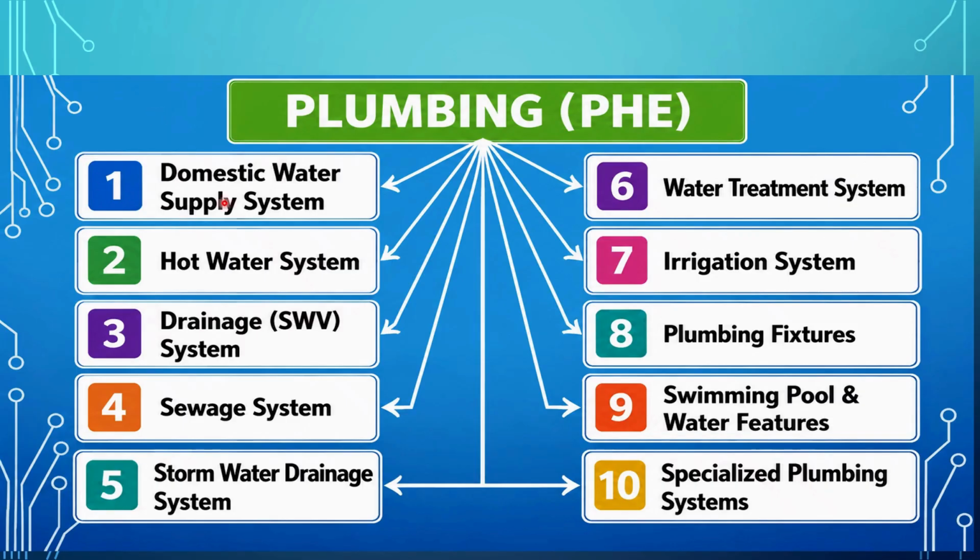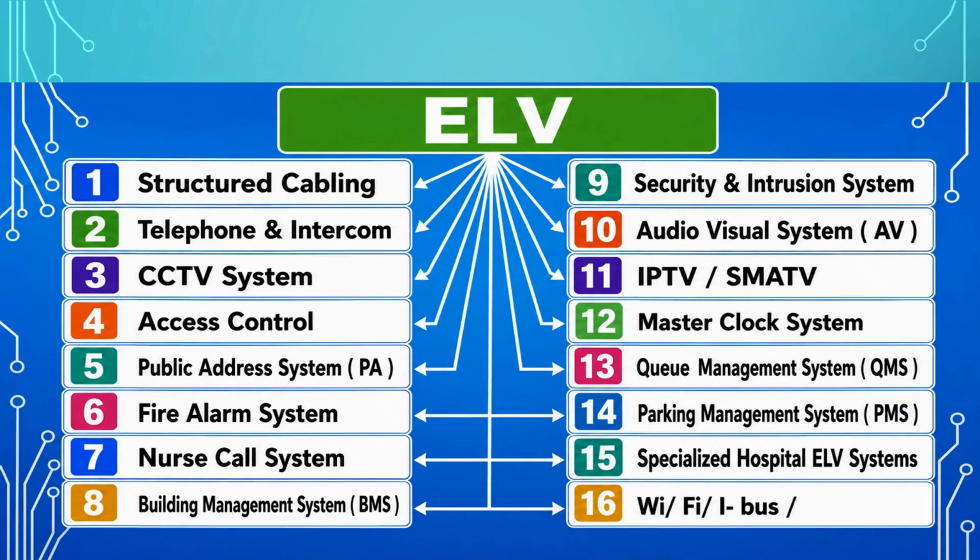Covers all water supply, drainage, sanitation, and related utility systems within the building. Domestic water supply, hot water system, drainage, sewage, stormwater, swimming pool and water system, irrigation, water treatment, specialized plumbing systems for a hospital, a data center, a nuclear plant, like that. Everything comes under plumbing or PHE, public health engineering. Next is ELV, extra low voltage.